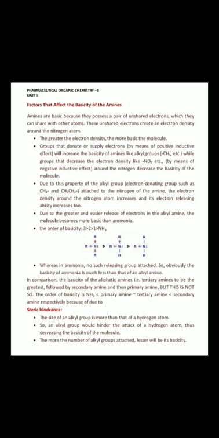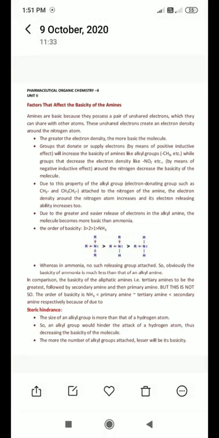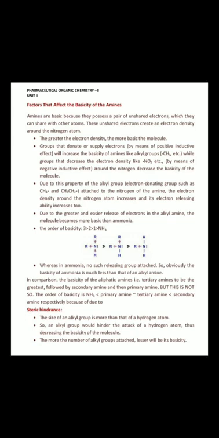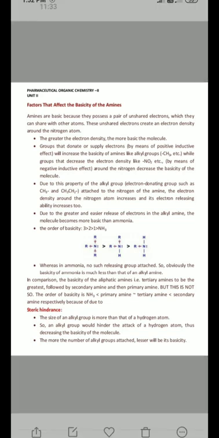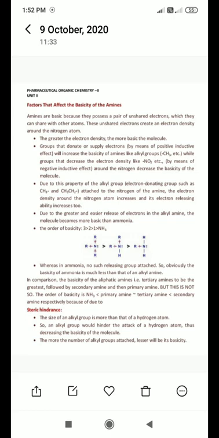What is the reason behind this? In comparison, the basicity of the aliphatic amine, we expect tertiary amine to be the greatest, followed by secondary amine, then primary amine. But this is not so. Why is this not so? The reason is that the order of basicity is greater than ammonia, with primary amine, tertiary amine and secondary amine respectively, because of steric hindrance.